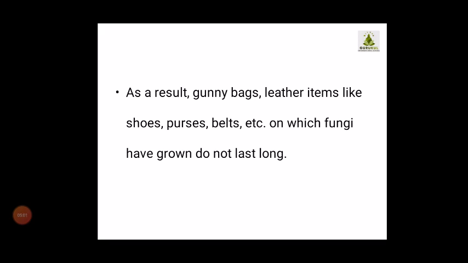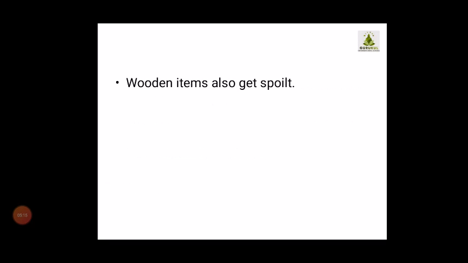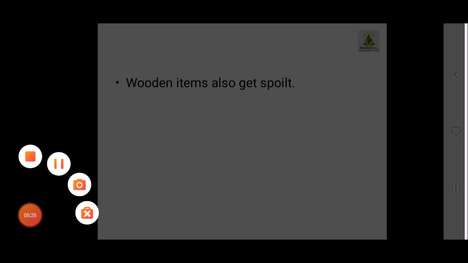Suppose you have a leather purse. After it catches the fungus, you will not be able to use it for a long time. Even the wooden items get spoiled. So this is what happens when your substances are exposed to the fungus for a long time. Remaining we will see in the next video.